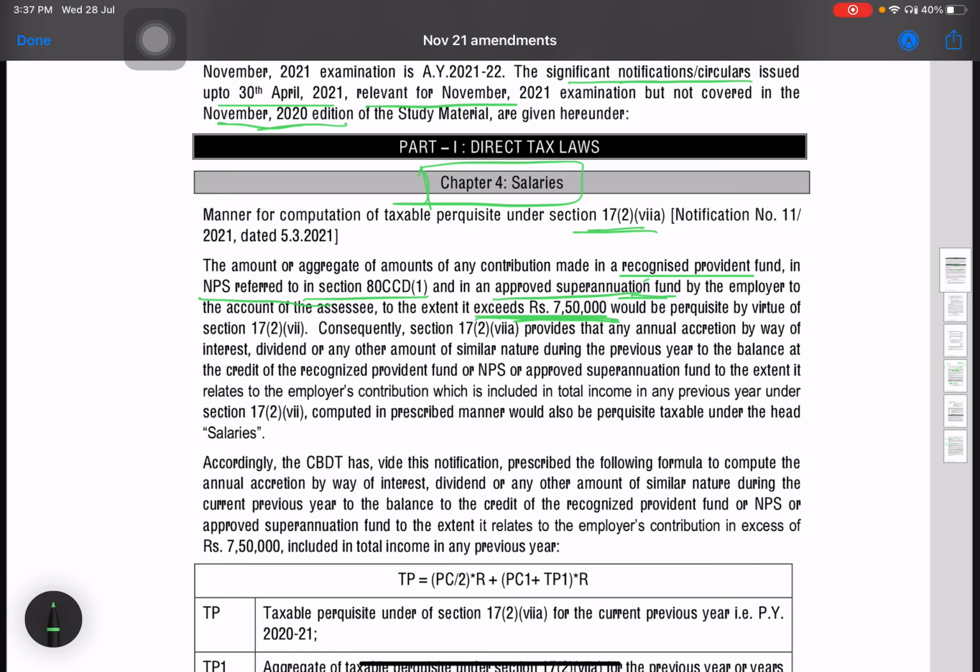Not only this, but the income which is accrued on the amount which is in excess of 7,50,000 will also be treated as perquisite and will be taxable under the head salaries.